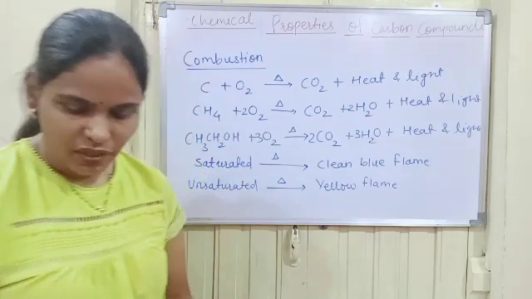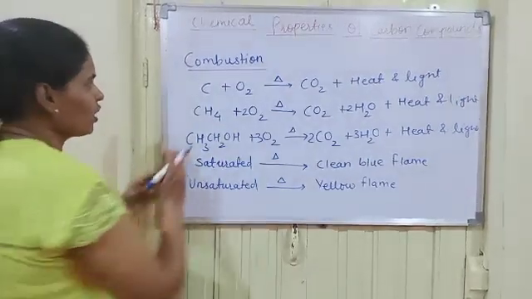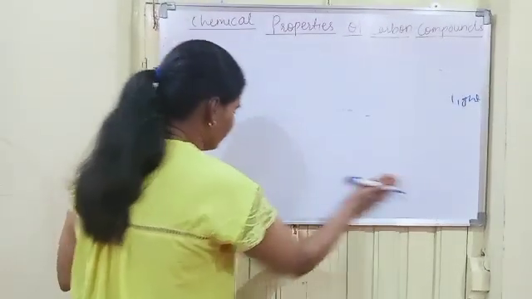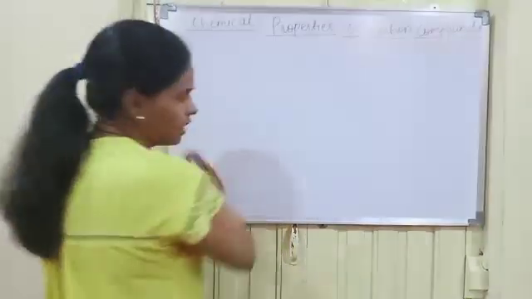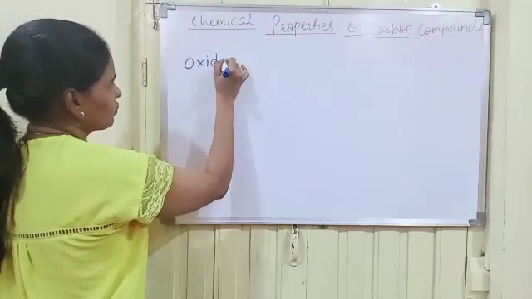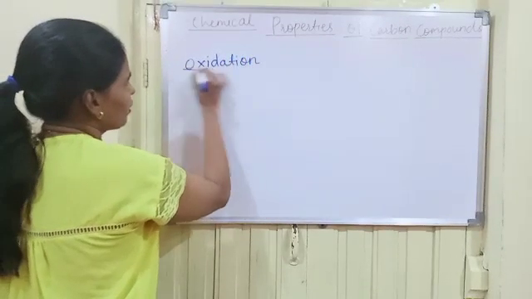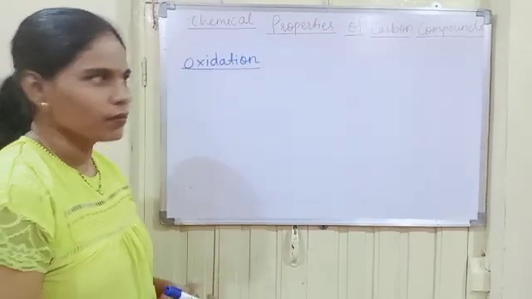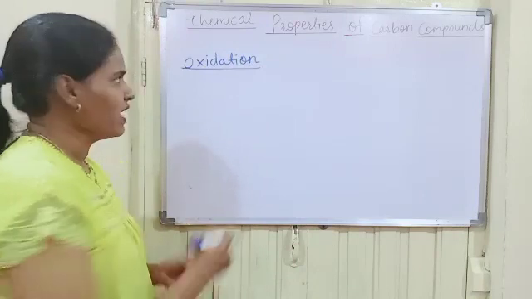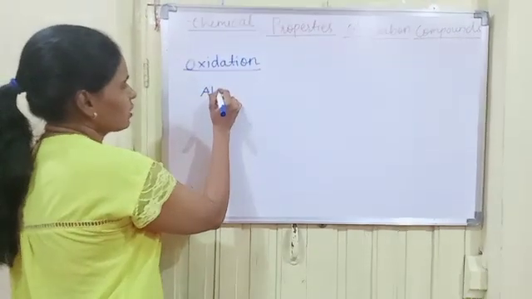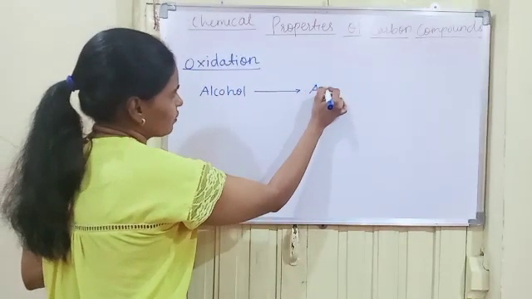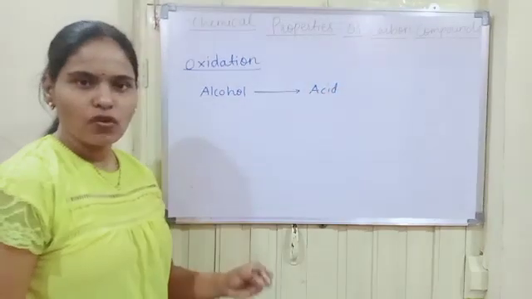Now let us study another chemical property of carbon compounds, that is oxidation. Even combustion is a type of oxidation reaction. In combustion, complete oxidation of the carbon compound takes place. Now there are some oxidation reactions that convert alcohols into acids in the presence of oxidizing agents.